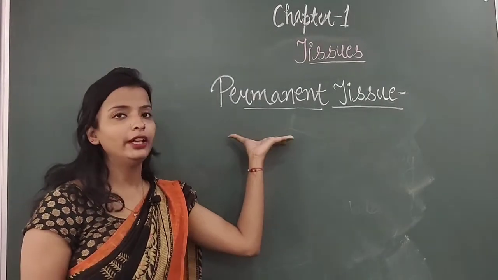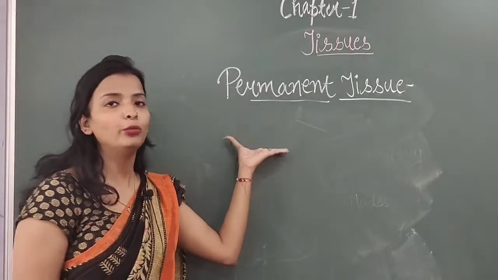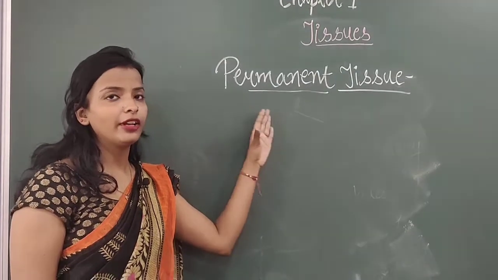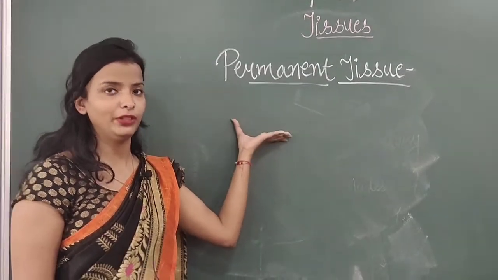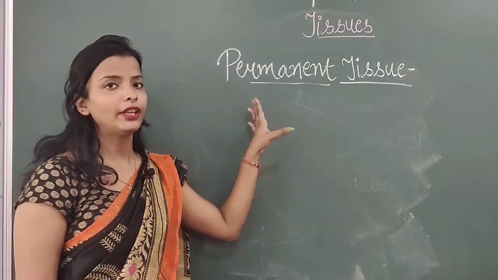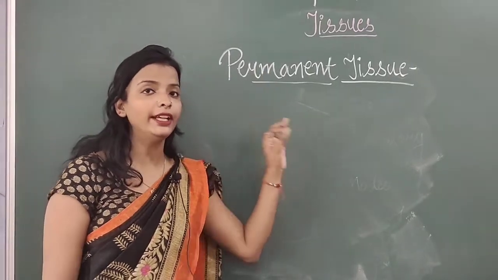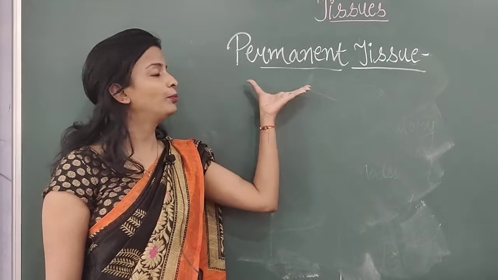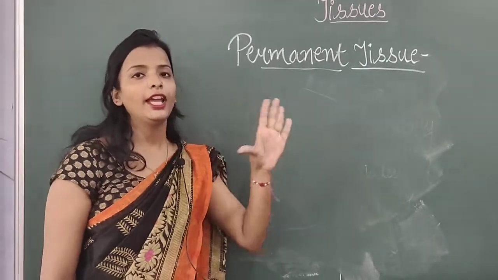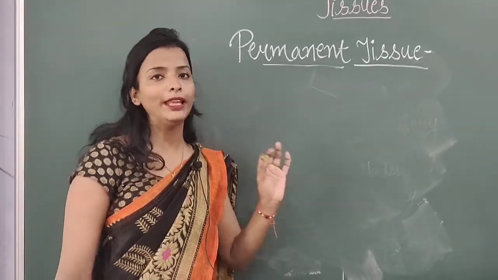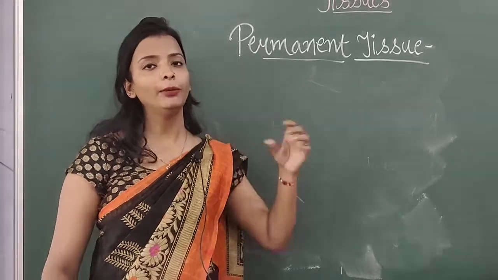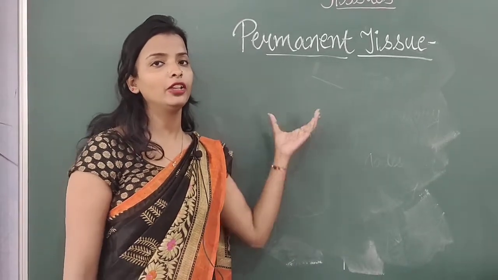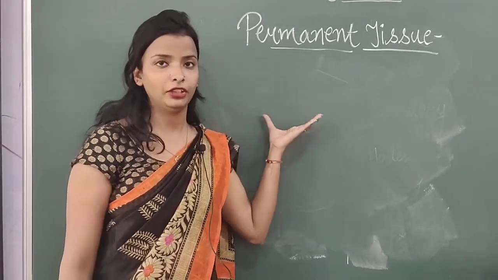To explain it, I have already given an example of a newborn child, children and then a young person. So this was a common example. Please don't write it down in your permanent tissue part, because animals do not show permanent and meristematic tissue. I have just given an overview to explain to you. So that human being example doesn't come under here. It is only a part of explanation for you.